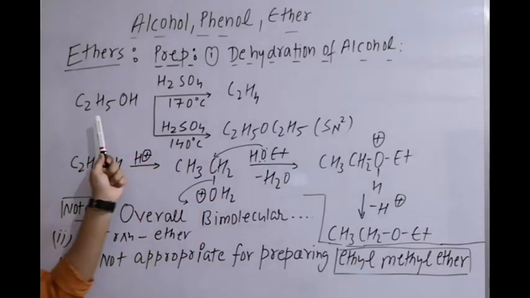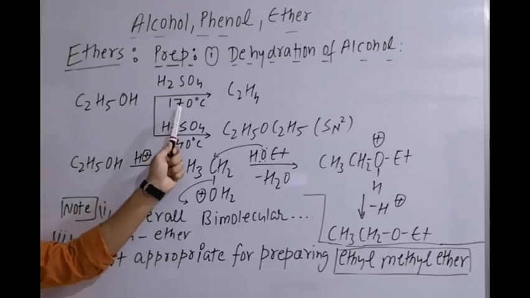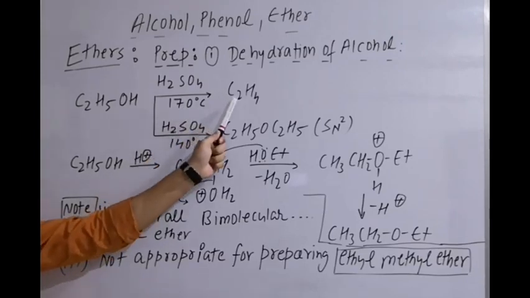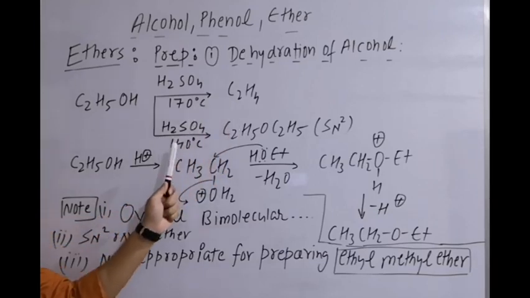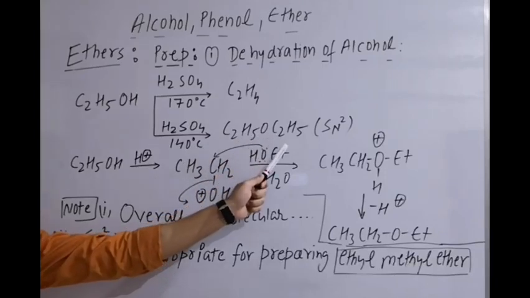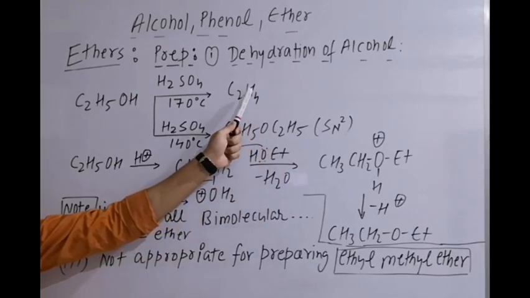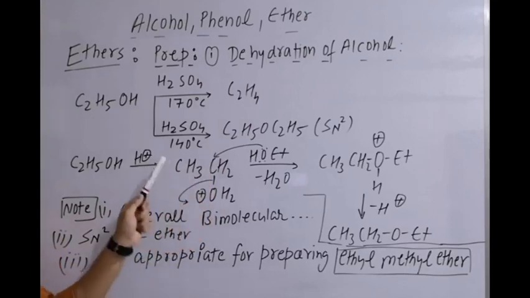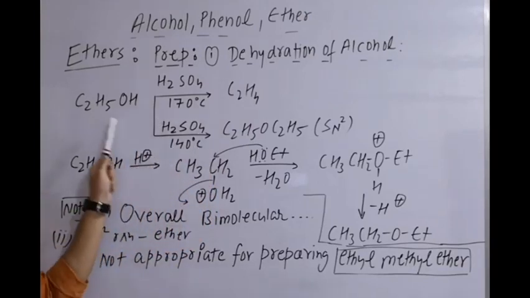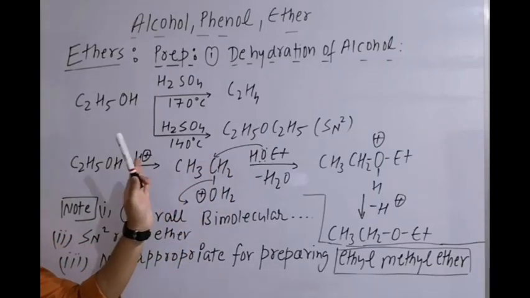Particular information: ethanol with H2SO4, temperature around 170 degrees, will form ethene, and if it is 140 degrees Celsius it forms diethyl ether, that is an SN2 reaction. Ether is formed by SN2, while ethene is through an elimination reaction. The important point is that at this temperature range ethanol is giving diethyl ether. This temperature is not for all alcohols.